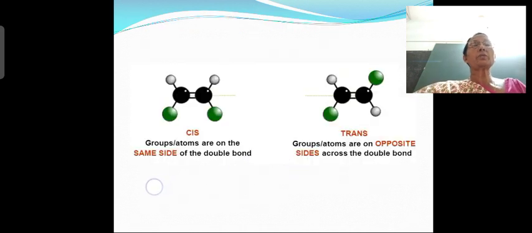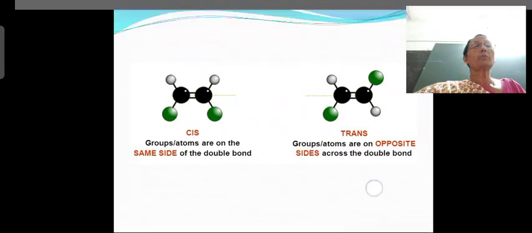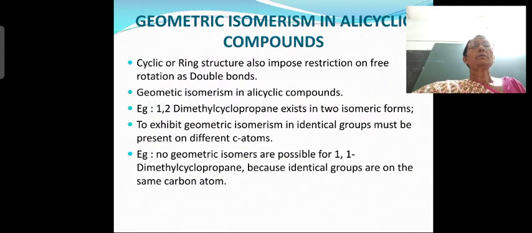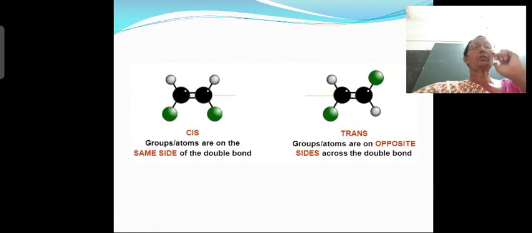So in the next slide you can also see the cis and trans forms, with groups on the same side of the double bond and on the opposite sides. Now with this I'll stop at this stage, okay? So what we have learned today: what is stereoisomerism, what the different types are, and what geometrical isomerism is. Geometrical isomerism is also called cis-trans isomerism, along with different examples for cis-trans isomerism and the structure, okay? So we'll continue in the next class.